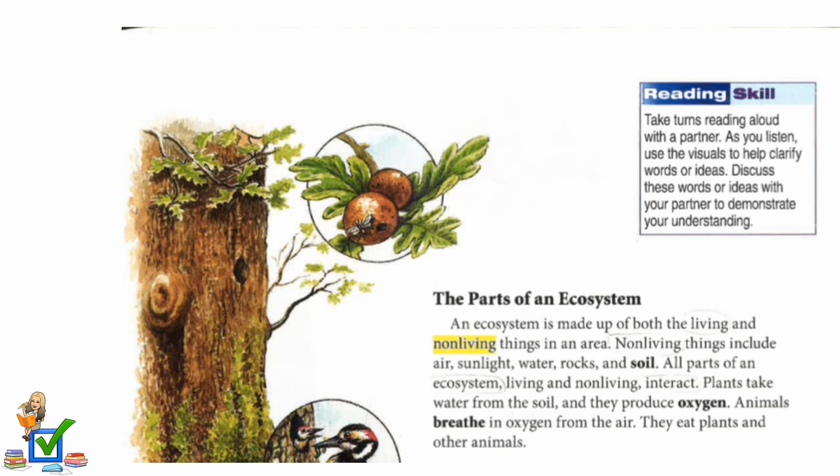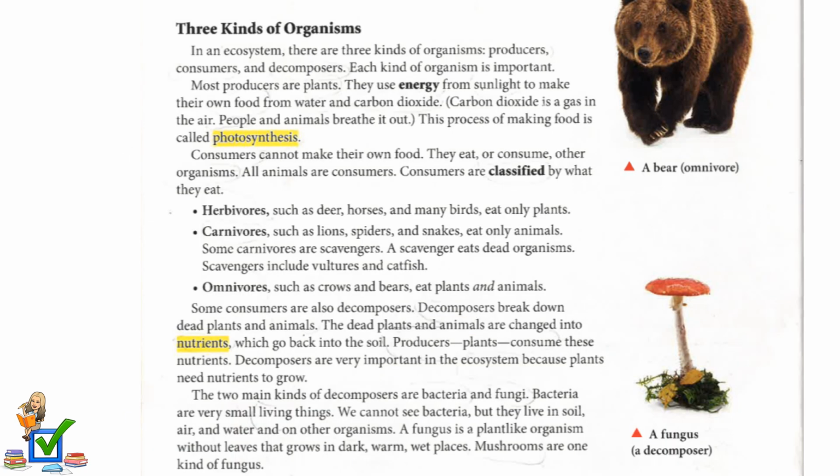The parts of an ecosystem. An ecosystem is made up of both the living and non-living things in an area. Non-living things include air, sunlight, water, rocks, and soil. All parts of an ecosystem, living and non-living, interact. Plants take water from the soil and they produce oxygen. Animals breathe in oxygen from the air. They eat plants and other animals.